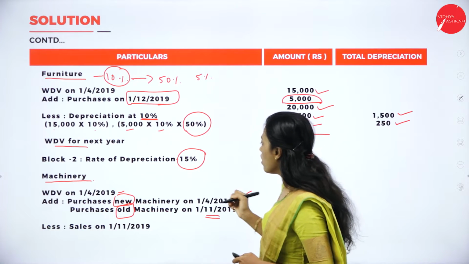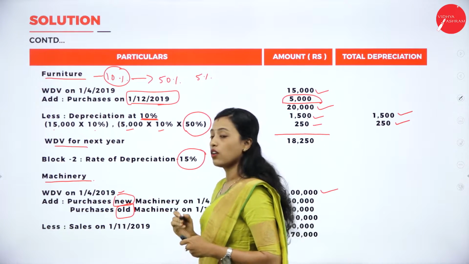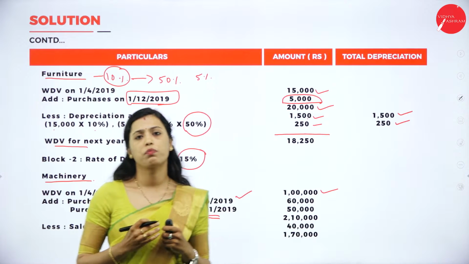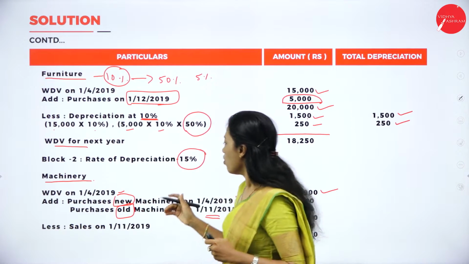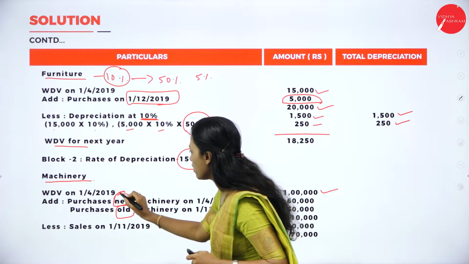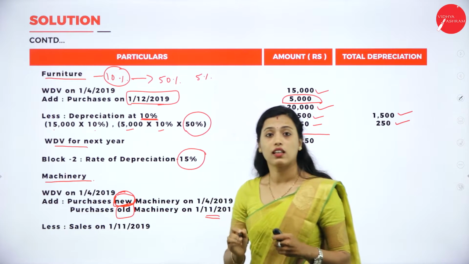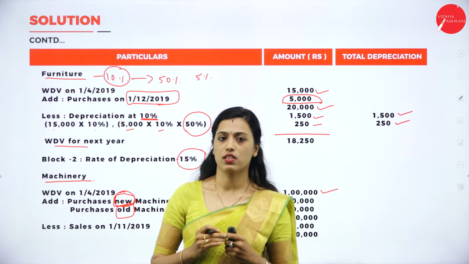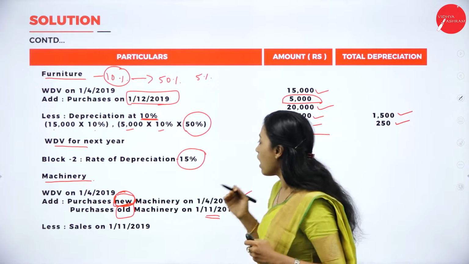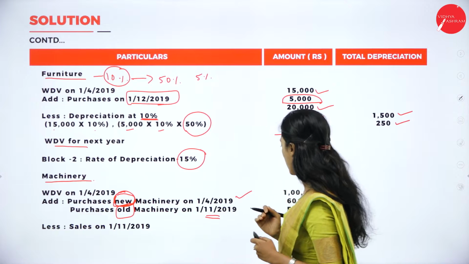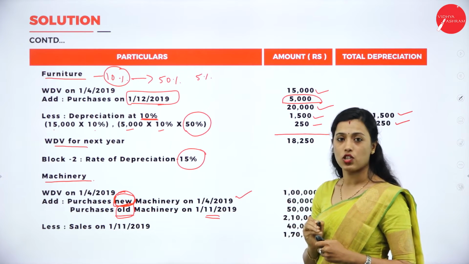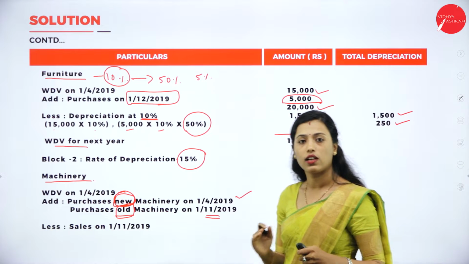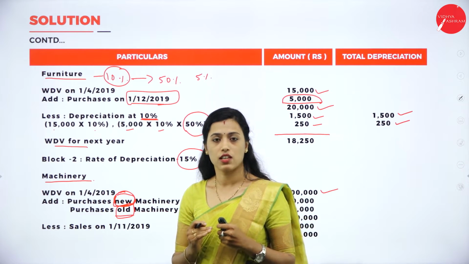So for new asset we can claim additional depreciation of 20%. So only for new asset purchased we can claim 20% depreciation, that is additional depreciation. For old machinery purchased we cannot claim additional depreciation.